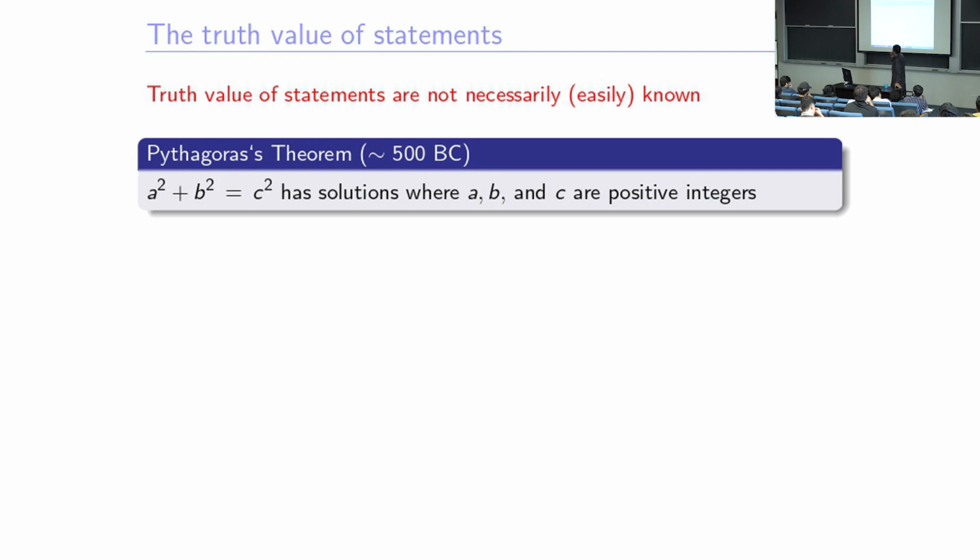I want to make this point that to find out the truth value of propositions or statements, I use purposefully the word statements here, the truth value of statements is not necessarily easy to find. Okay, is this a true statement or false? Why do you think it is true? Those of you who think it is true, why do you think? Yes, please.